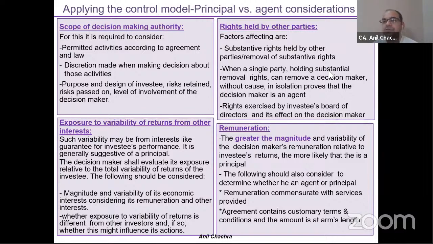So there's no fixed rule which has been defined. The factors have been given. We need to judge whether these factors are applicable for an agent or for a principal. So we need to apply all the judgmental factors, right? So we are working as a principal or we are working as an agent.